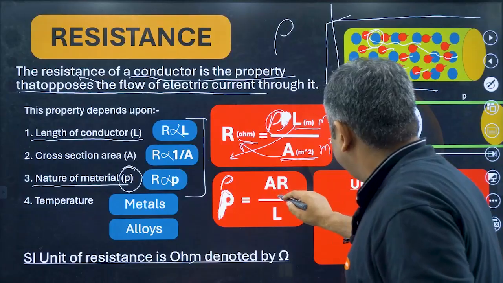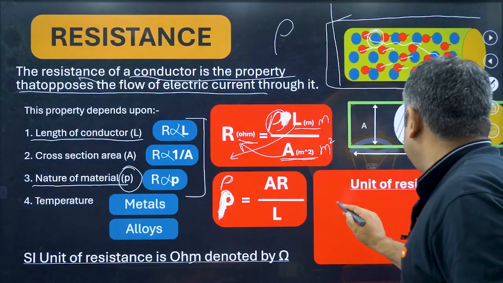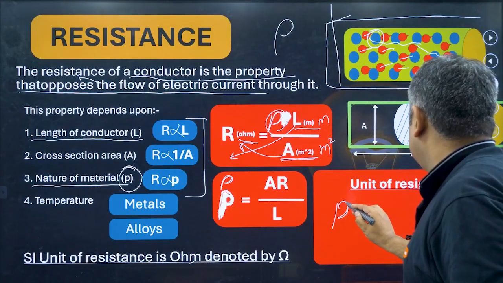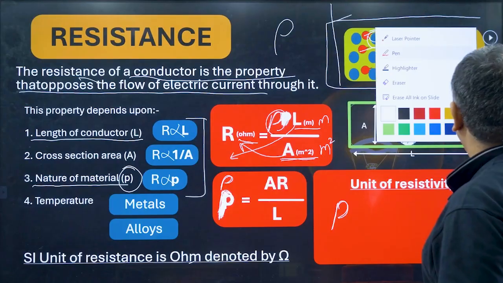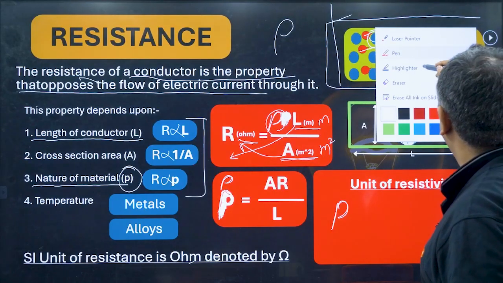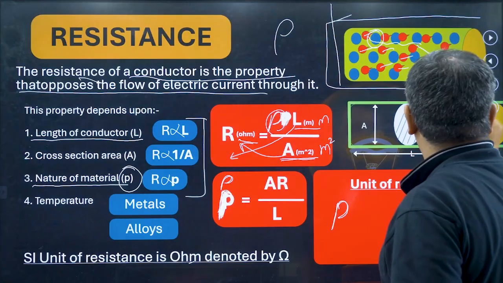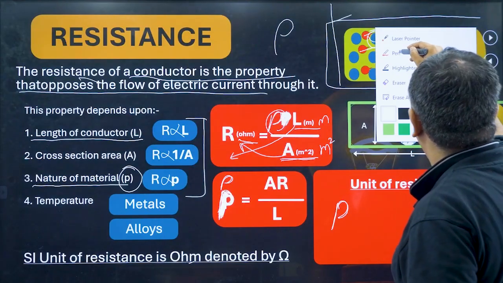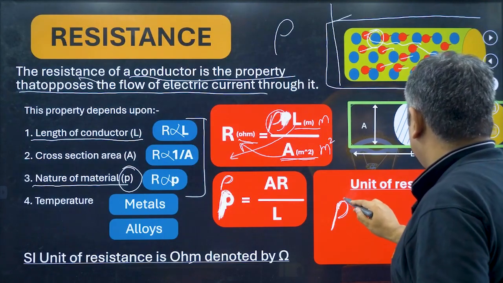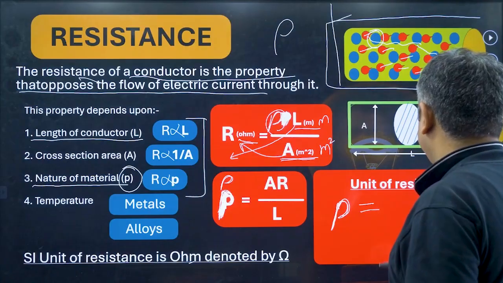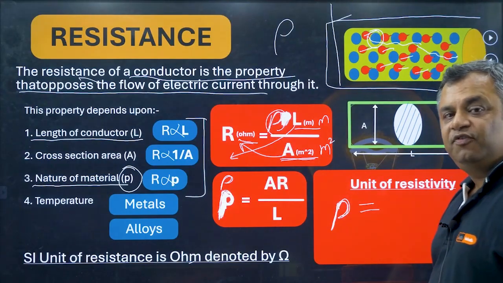If this is rho is equal to A R upon L, what is the unit of A?